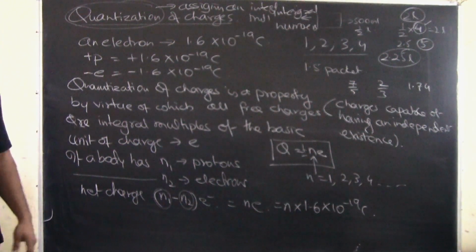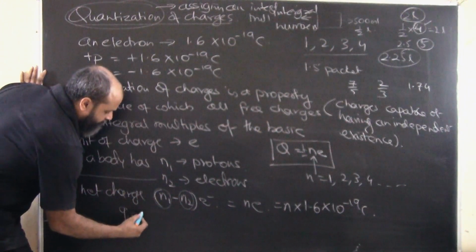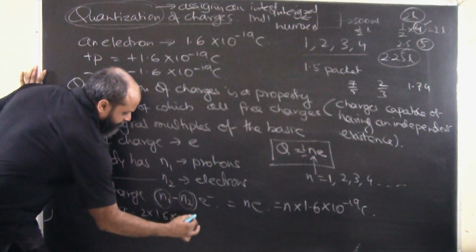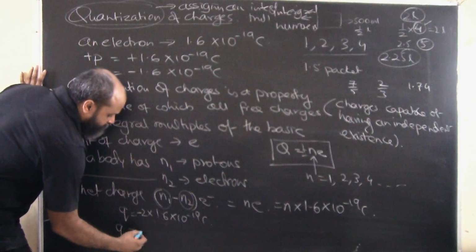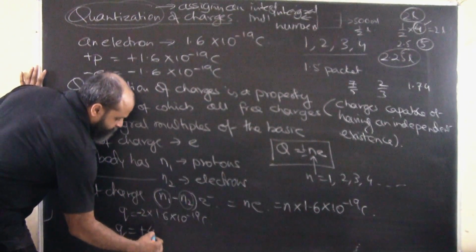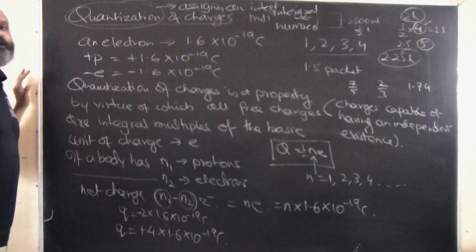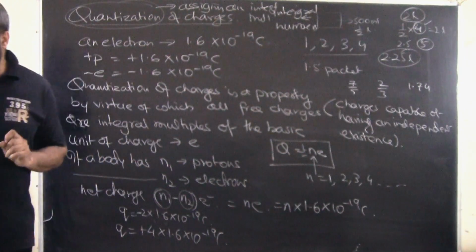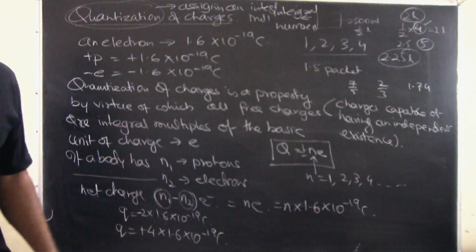That's how we will represent charges. So if I say a body has got 2 electrons, then the total charge in the body will be 2 into 1.6 into 10 to the power of minus 19 coulombs. If a body has got 4 protons, then it will be plus 4 into 1.6 into 10 to the power of minus 19 coulombs. So this is what we actually mean by quantization of charges. You can take a snapshot of the same.